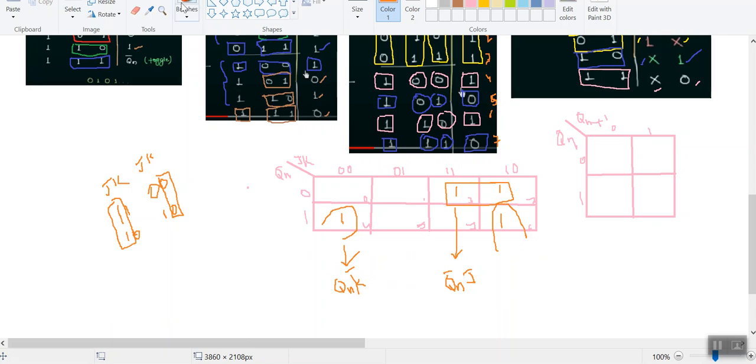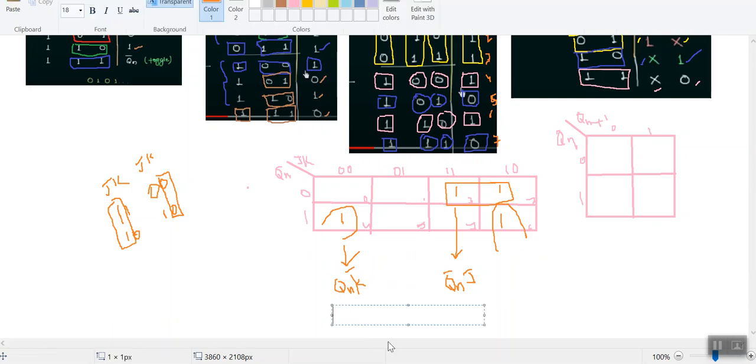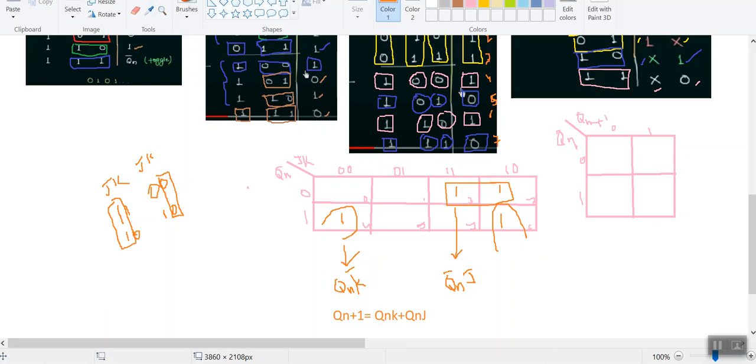So finally, I would like to mention that my characteristic expression Qn plus 1 is equal to Qn into K bar plus Qn bar into J. This is our characteristic expression. So we can state simply here, this is the characteristic expression.